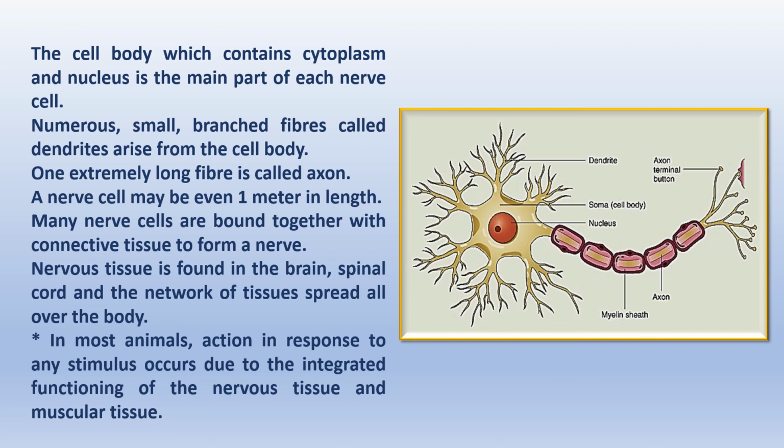Meaning, for example, if I see a snake coming towards me, my nervous tissue will take a message to the brain telling me this is a dangerous situation, run away from there. And my muscular tissue will actually help me to move my muscles and start running. So when I want any action, it is the combination of nervous tissue as well as muscular tissue.